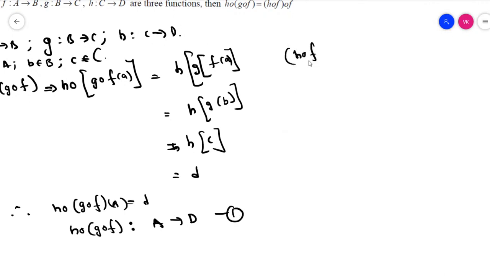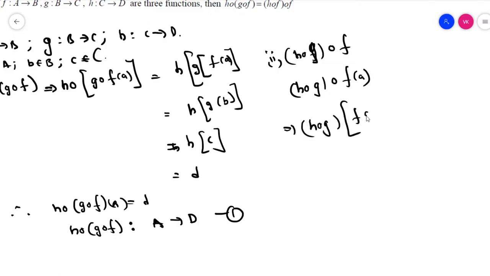Now the second proof: h circle g circle f of a, which we can write as h of g of f of a.